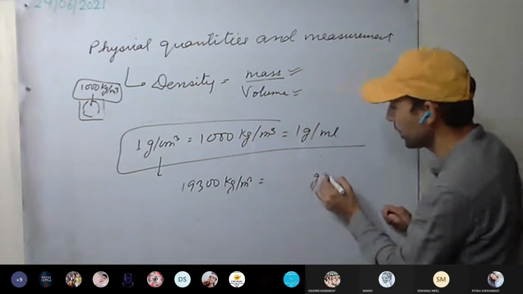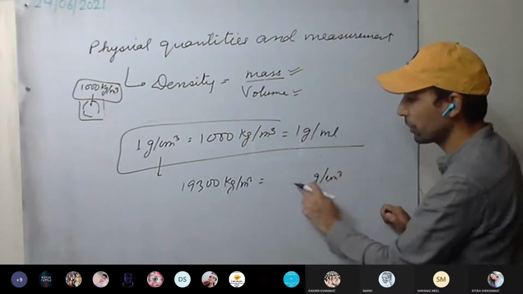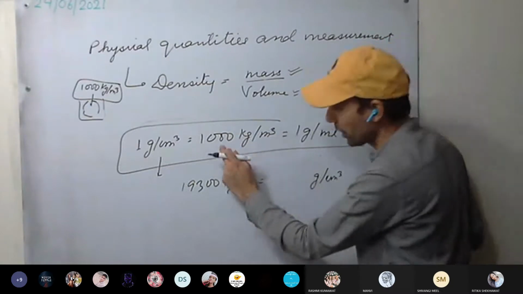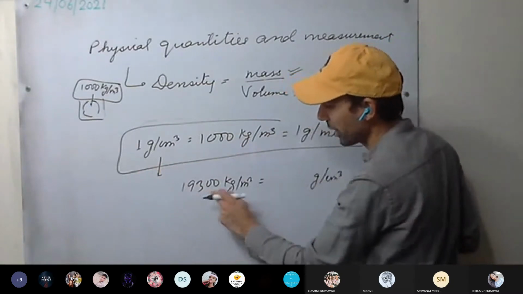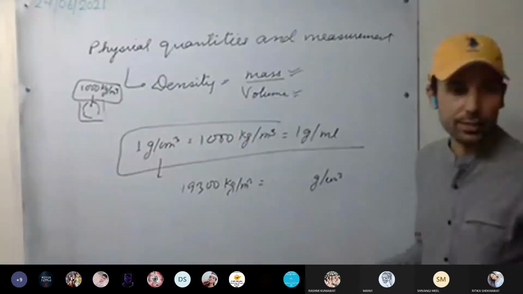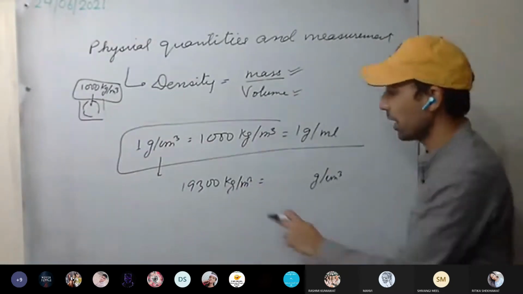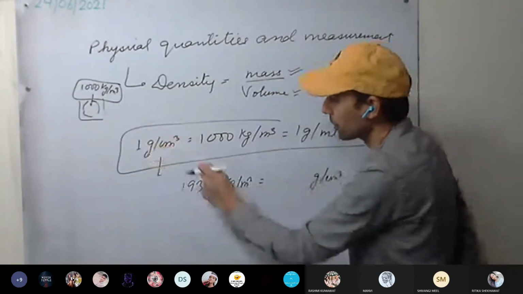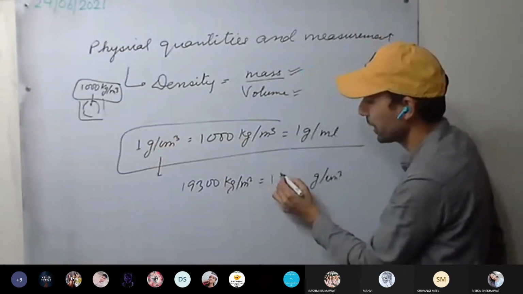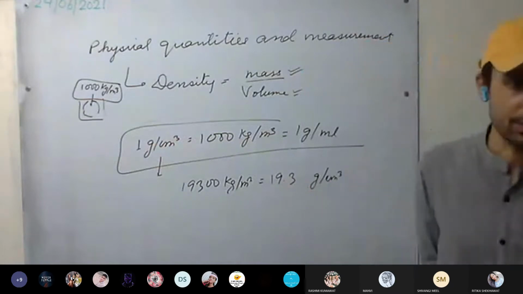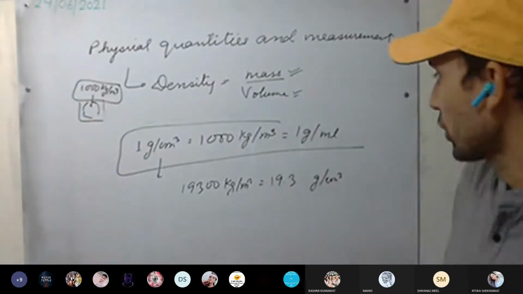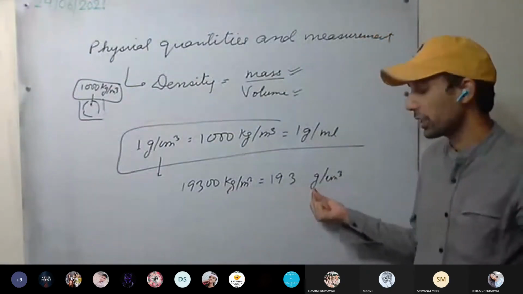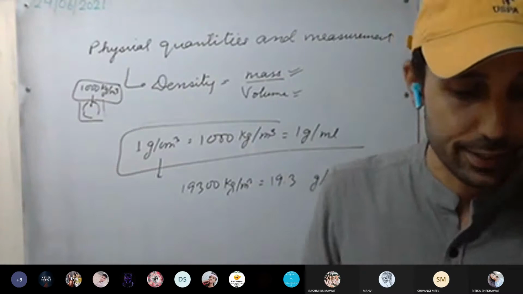If you have to convert it to gram per centimeter cube, what will it be? 1 gram per centimeter cube is 1000 kg per meter cube, so we have to divide it by 1000. So it will be 19.3 grams per centimeter cube. This is clear? So in 1 meter cube, this many kgs; in 1 centimeter cube, 19.3 grams. You can see the table.